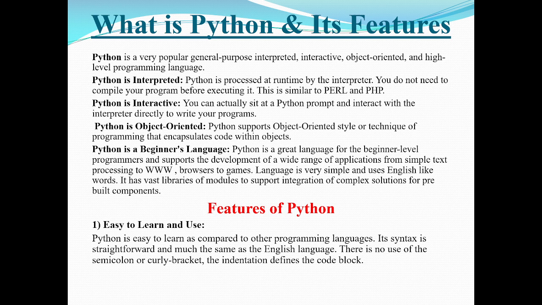And why is it called an interpreted language? Because Python is processed at runtime by the interpreter, so we need not compile it before executing it. It translates line by line and executes immediately, just similar to PERL and PHP language. And Python is an interactive language.